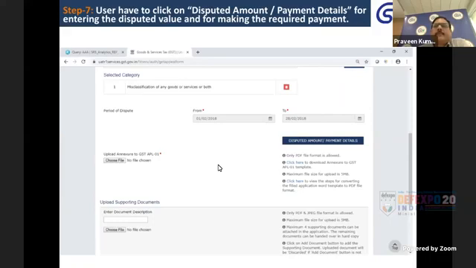The maximum file size allowed is 5 MB, so you can upload the document as annexure.